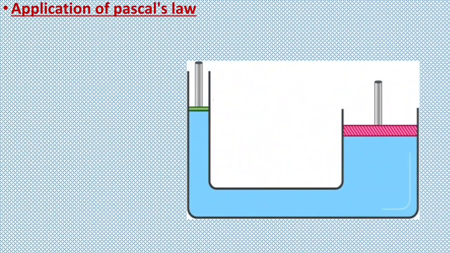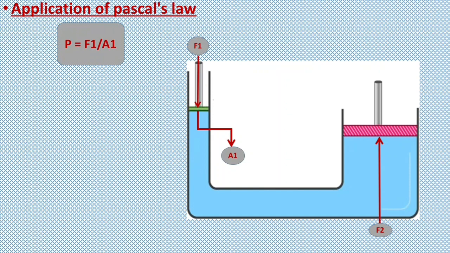Applications of Pascal's law. Let's take an example. You can see in this picture a small force F1 applied to a piston with a small cross-section area A1 produces a much larger force F2 on the larger piston. This is because a piston with a small cross-section area A1 exerts a force F1 on the surface of the hydraulic fluid. Here the applied pressure at the small piston is F1 upon A1. This pressure is transmitted through the connecting pipe to the larger piston of cross-section area A2.